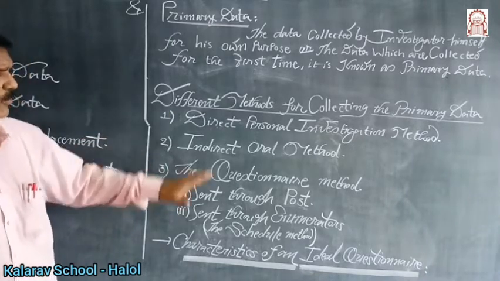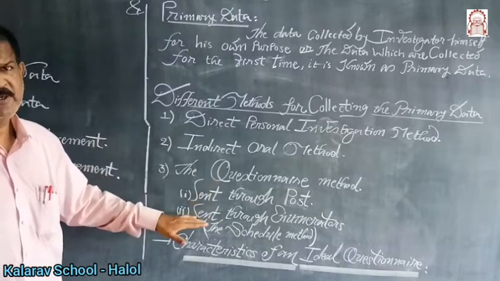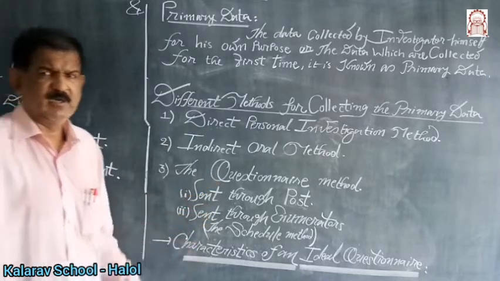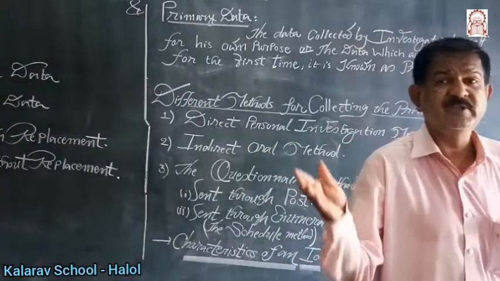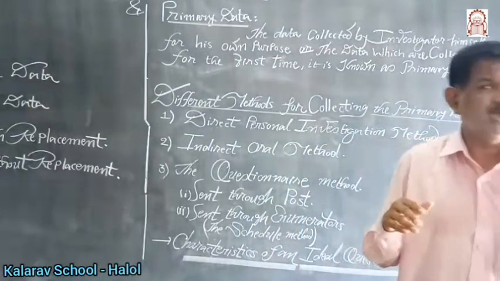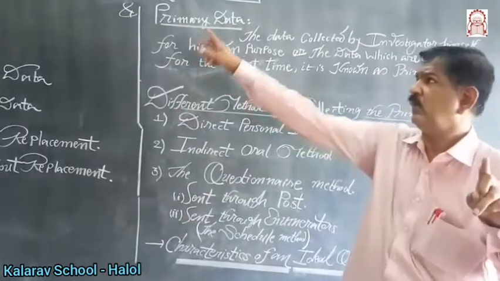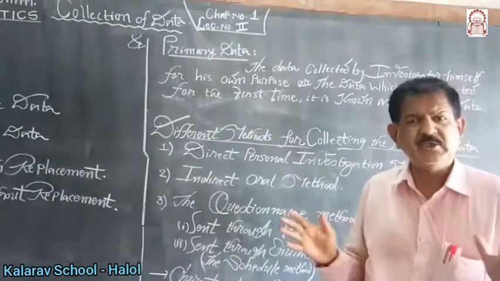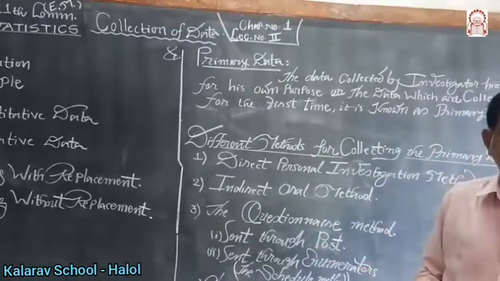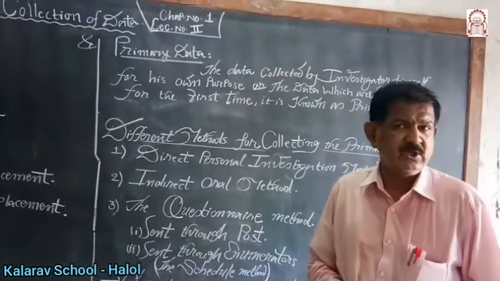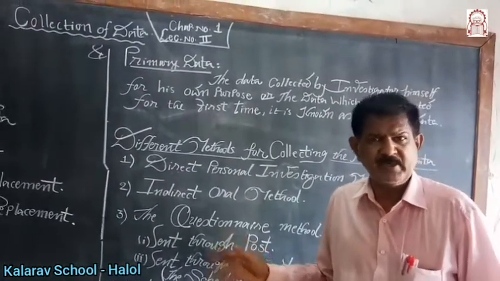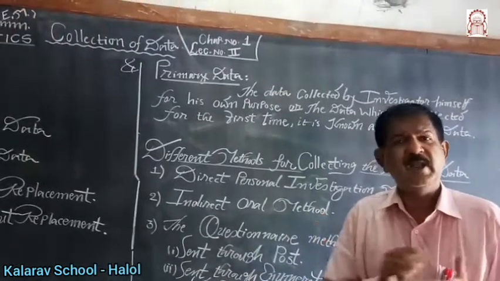You read from the book the main points: primary data collection methods, direct personal method, indirect oral method, and questionnaire method with their merits and demerits. Because the first chapter, collection of data, is pure theory, a totally theory chapter. Questions for 1 mark and questions for 3 to 4 marks can be asked. Short-type questions can also be asked from it. So properly read and prepare your notes.